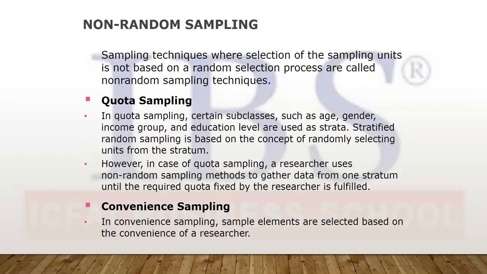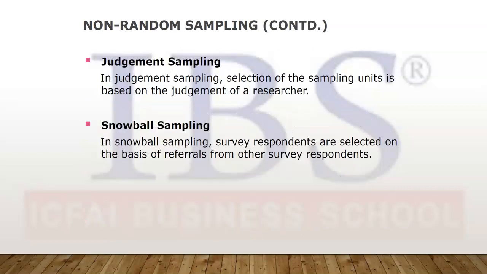Convenience sampling is where the researcher uses convenience to select the sample. Whoever is easily approachable, you can take the information from those. Like these days, online surveys are being done, which is a convenience sampling technique. Judgment sampling is where the researcher uses his or her own judgment to select a sampling unit.